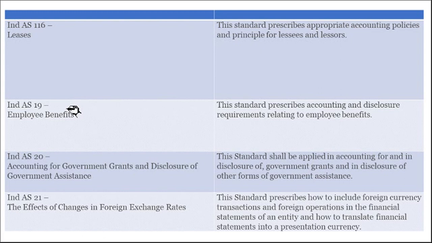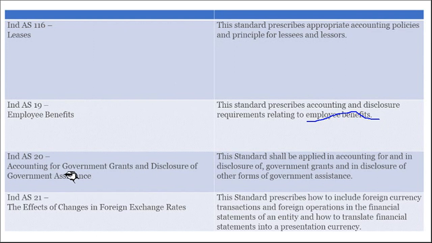19. Employee benefits. This standard prescribes accounting and disclosure requirements related to employee benefits, which are related to employee salaries and all those other benefits, compensation, whatever it is. So it is related to Accounting Standard 19. Accounting Standard 19 will guide that.